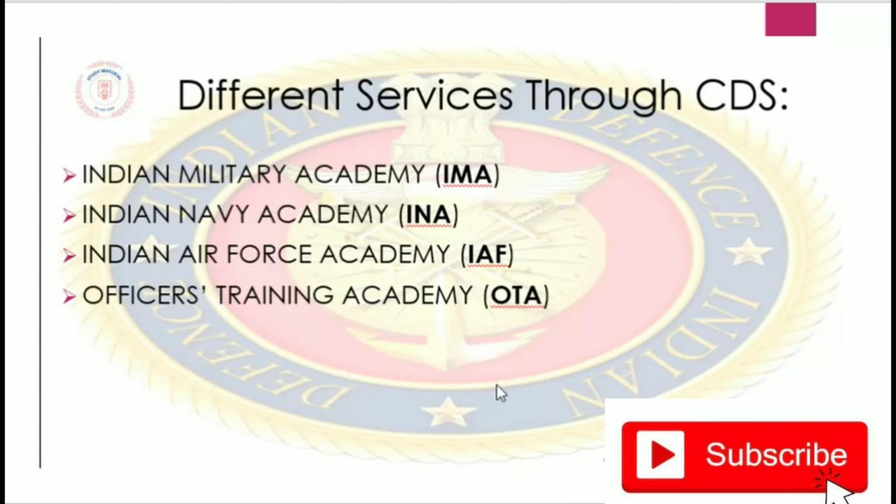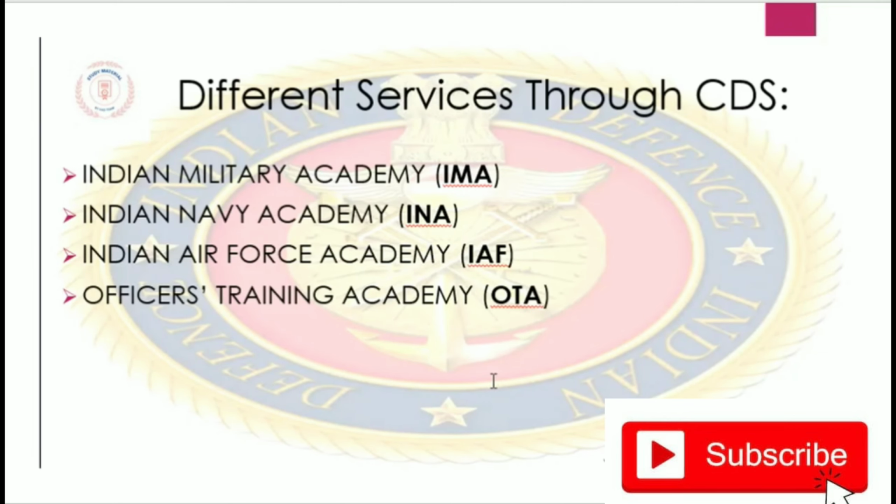Now, moving to the next topic, that is different services through CDS. What are the services that one gets to serve after clearing the CDS examination? There are four services that one can opt for after the CDS. The very first one is the Indian Military Academy, also known as IMA. The next one is the Indian Naval Academy, also known as INA. The third one is the Indian Air Force Academy, also known as IAF. And the last one is the Officers Training Academy, also known as OTA.